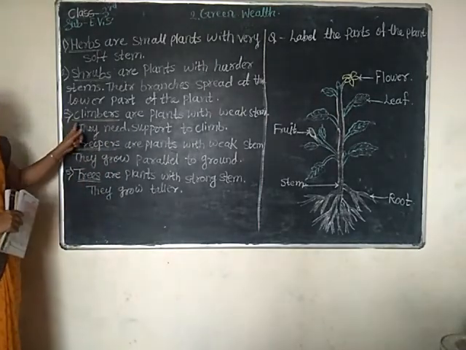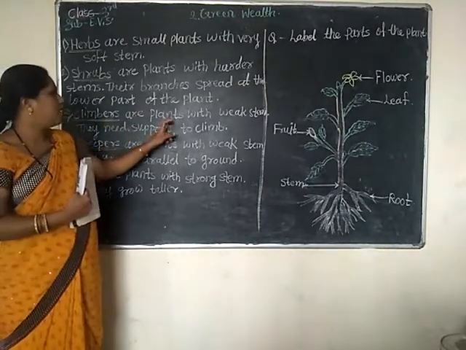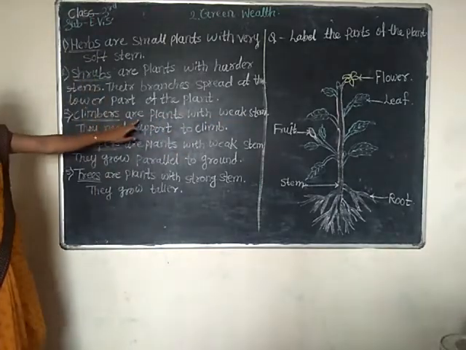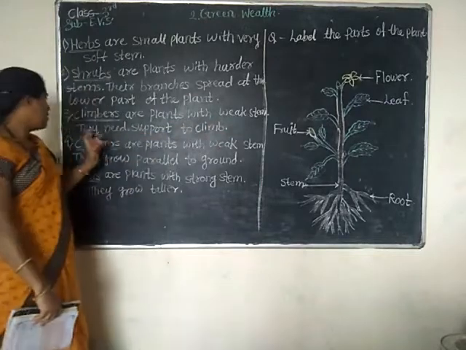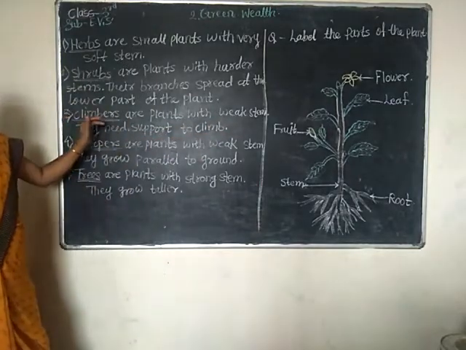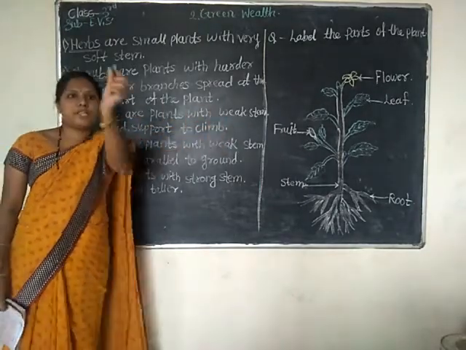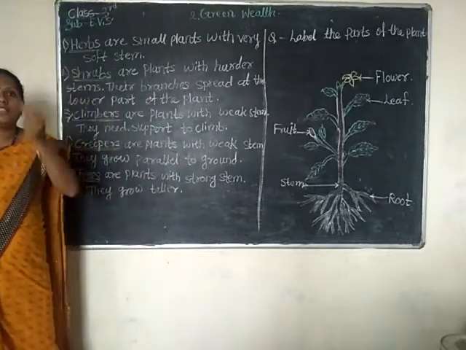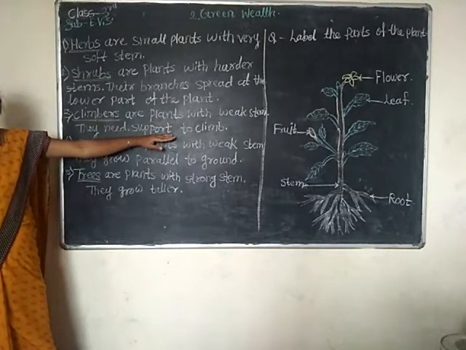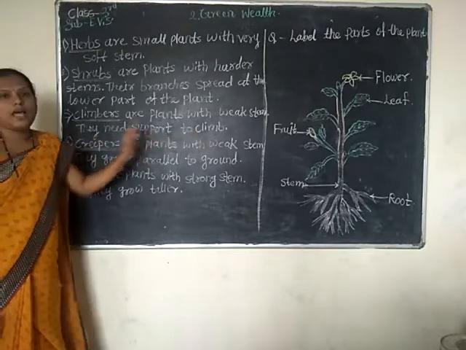Next one is climbers. Climbers are plants with weak stems. They need support to climb. Climbers have weak stems, so they can't stand straight and need the support of something else to climb up.